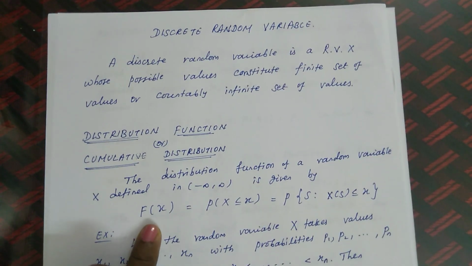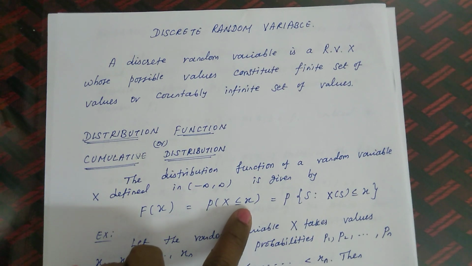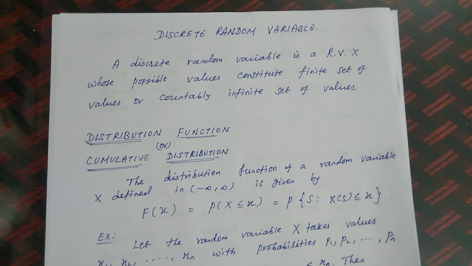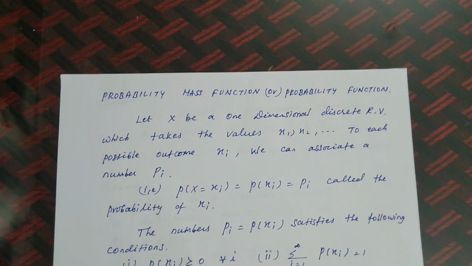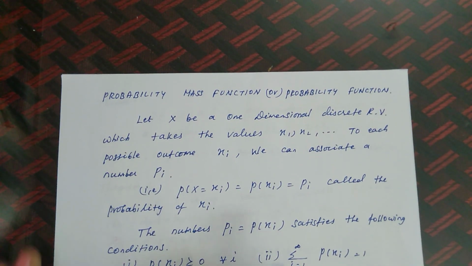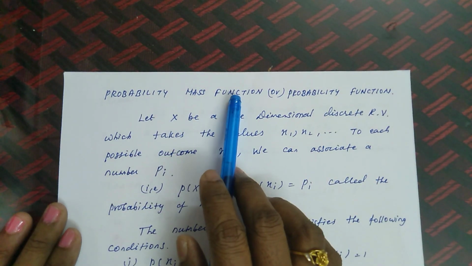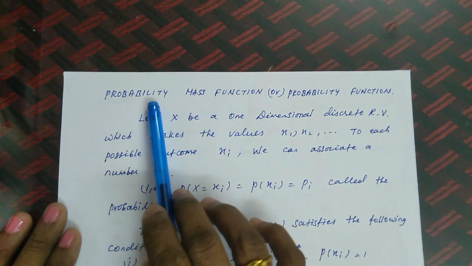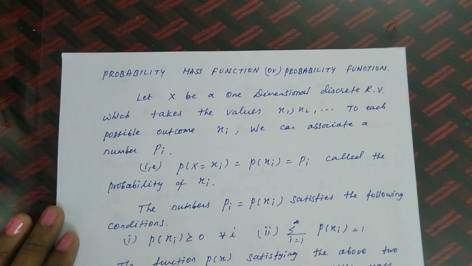The notation for the distribution function or cumulative distribution function is capital F of x, which is equal to P of X less than or equal to x. So we have to remember this notation. Now the next topic under the discrete random variable is the probability mass function or probability function, which can be simply denoted as PMF. PMF is only for a discrete random variable.